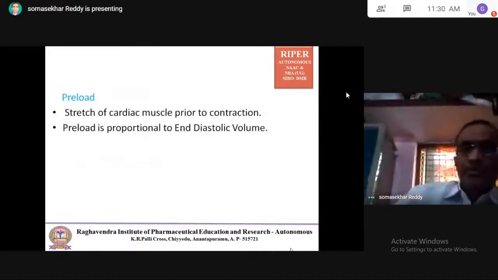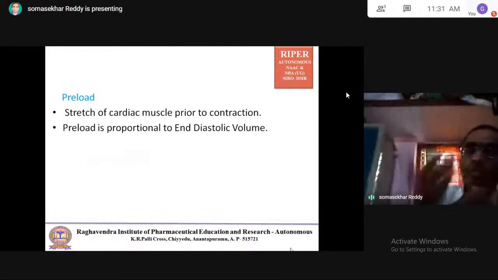Preload is the stretch of cardiac muscle prior to contraction, meaning stretching of the cardiac muscle. The cardiac muscle needs to be prepared for contraction. So it is the stretch of cardiac muscle before undergoing the contraction. What is the stretching of the cardiac muscle?